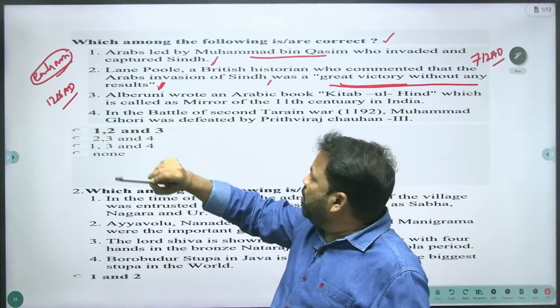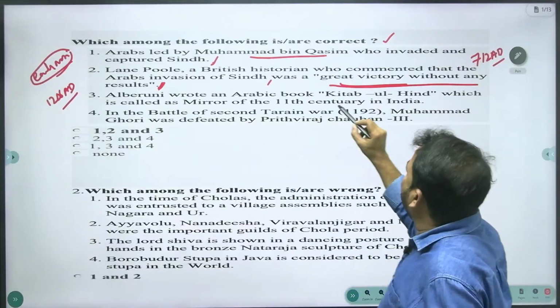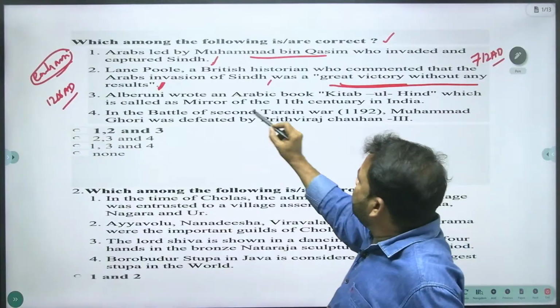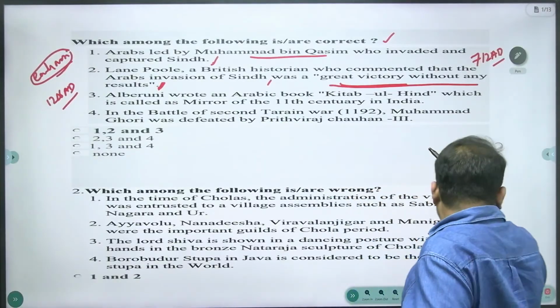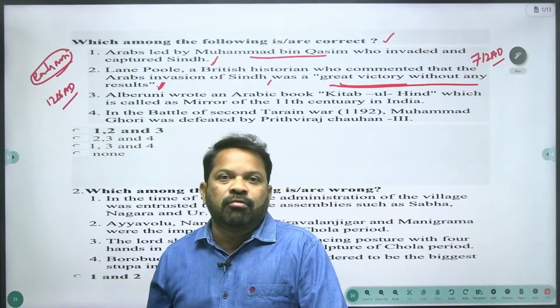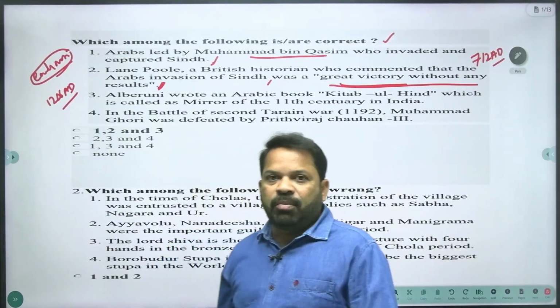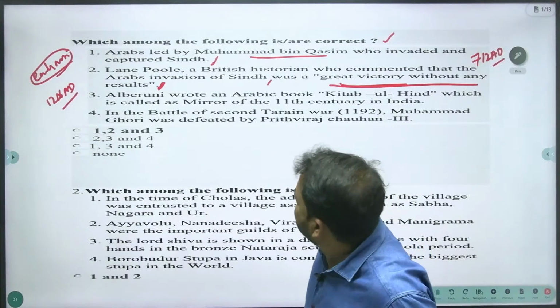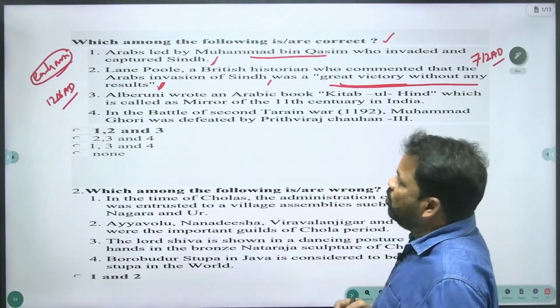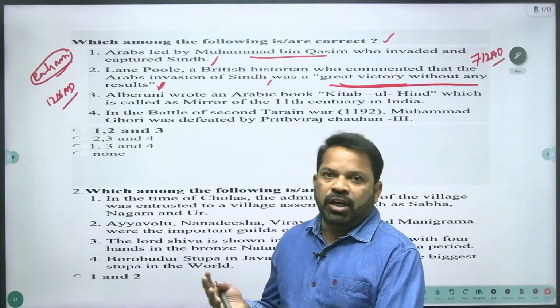And the third statement: Al-Biruni wrote an Arabic book, Kitabul Hind, which is called the mirror of the 11th century in India. Al-Biruni came to India with Muhammad Ghazni, who, you know very well, invaded India 17 times.